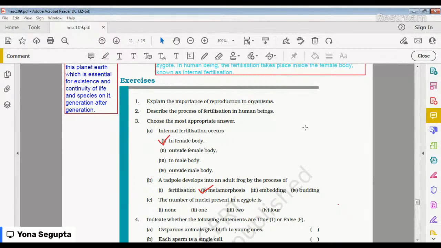Okay, next question is the number of nuclei present in a zygote. The number of nuclei present in a zygote is none, or one, or two, or four. Which one is it? Let us do it. It is obviously number one.